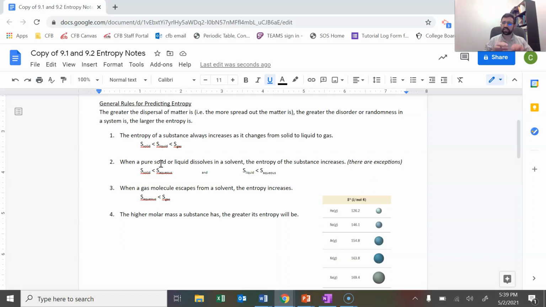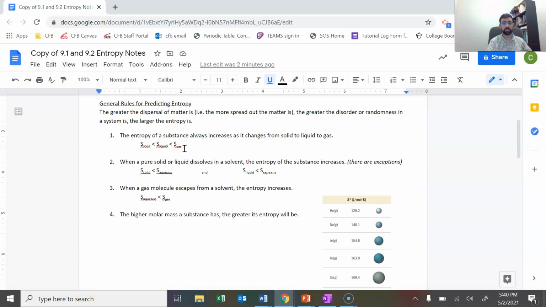And we could look at a PhET simulation of the different states of matter, and you would very quickly be able to see this, where solid particles are just kind of vibrating in place, and sometimes they're in a very structured environment. Liquid particles, they're close together and they can roll past each other, but that's about it. But a gas substance, the particles are bouncing off of each other, randomly hitting the walls, and then hitting each other and bouncing back and forth all over the place. It's a very random process. So you can see that entropy increases as we go from solid to liquid to gas.